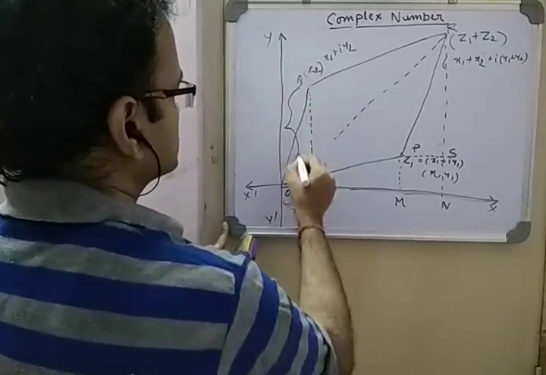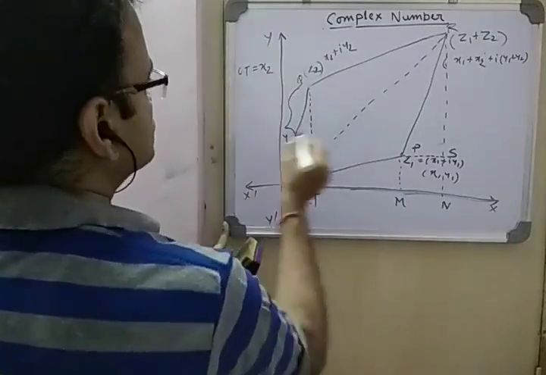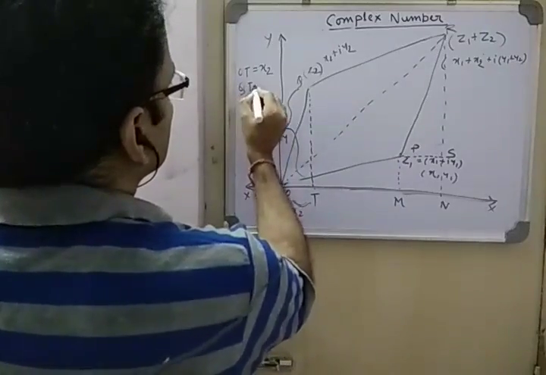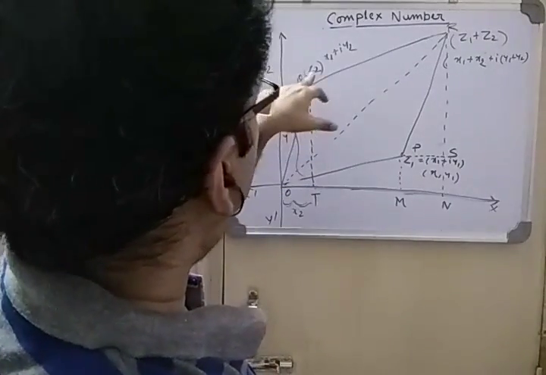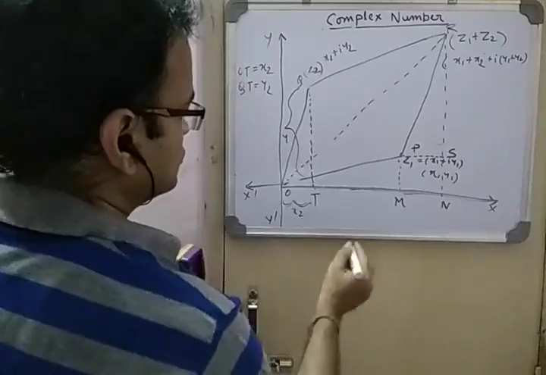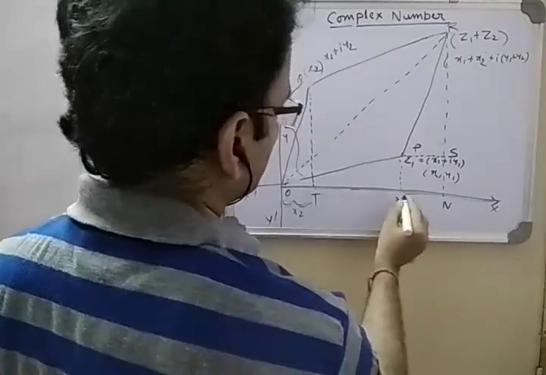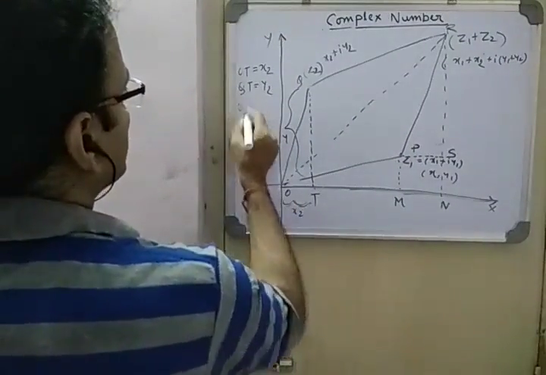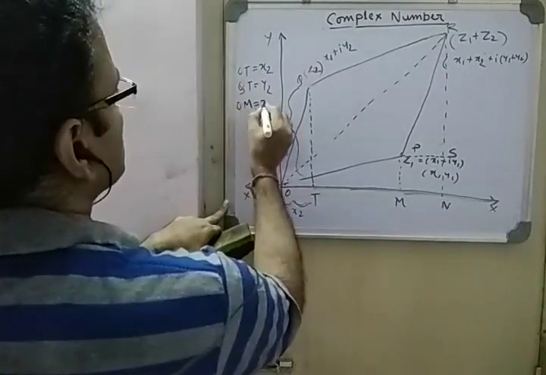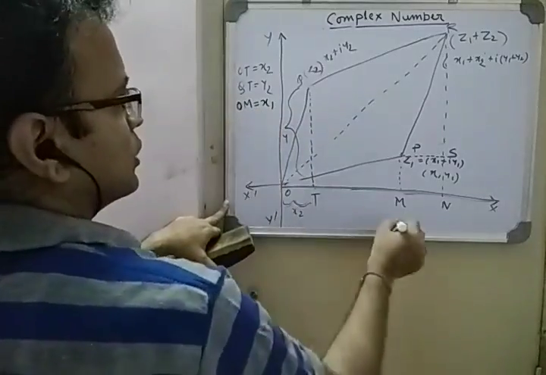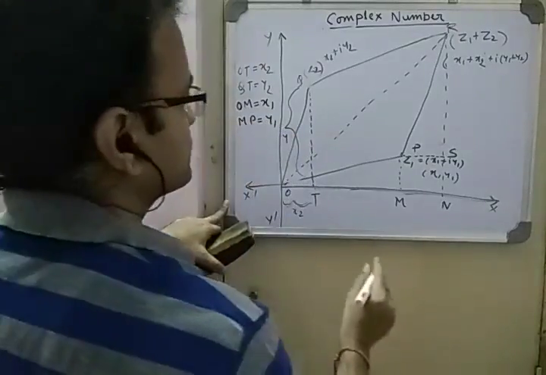And this is y2. So OT is x2 and QT is y2 by its normal coordinate. OT and TQ are x2 and y2. And we know OM is what? As the coordinate of z1 is x1 comma y1, so OM becomes x1. So MP becomes y1.